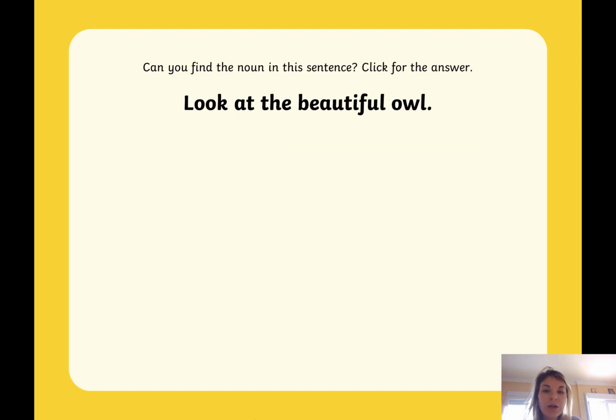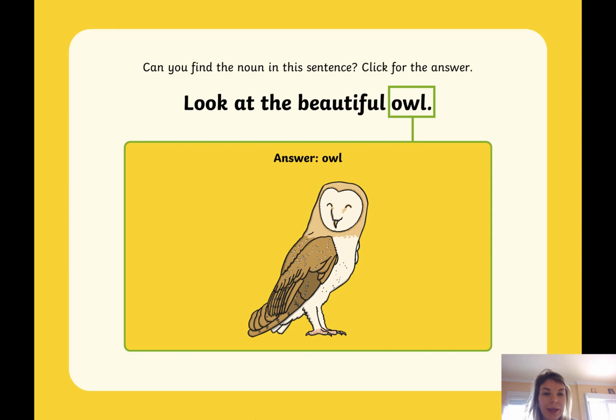So, look at the beautiful owl. There is a verb, there is a noun, and there is an adjective all in that sentence. We're looking for the noun. What is it that you're looking at? So, look at the beautiful owl. 3, 2, 1. Owl. You are looking at the owl. And the owl is beautiful. So, look is the verb. Beautiful is the adjective and owl is the noun.